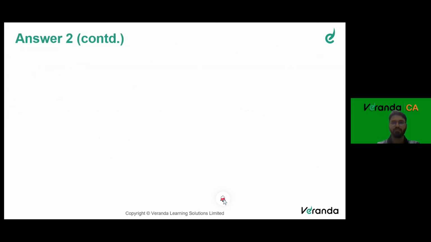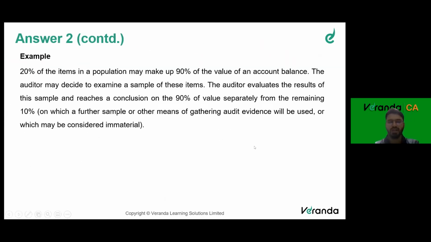You don't have to give the example, 20% of the items in a population may make up 90% of the value of an account balance. The auditor may decide to examine a sample of these items. The auditor evaluates the results of this sample and reaches the conclusion on 90% of the value separately from the remaining 10%, on which a further sample or other means of gathering audit evidence will be used, or which may be considered immaterial. Right? So this is an example.